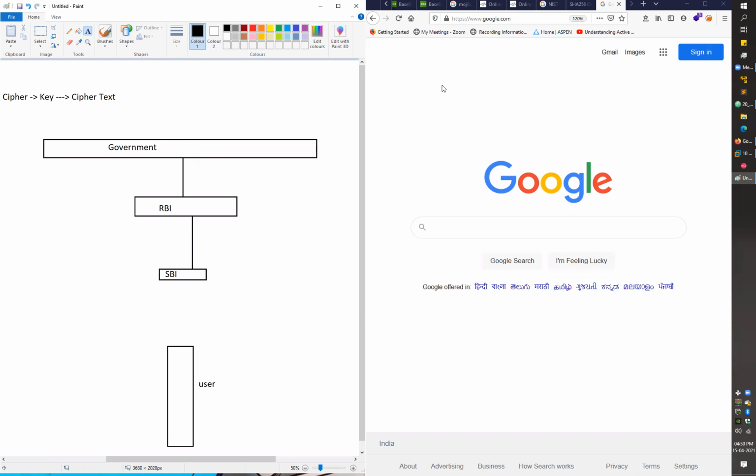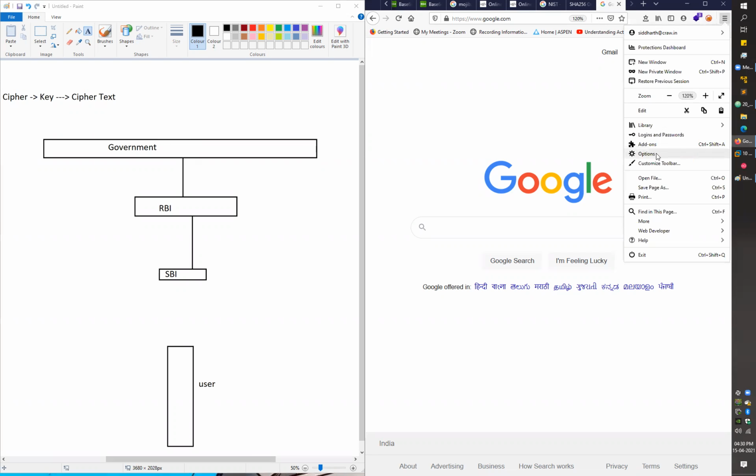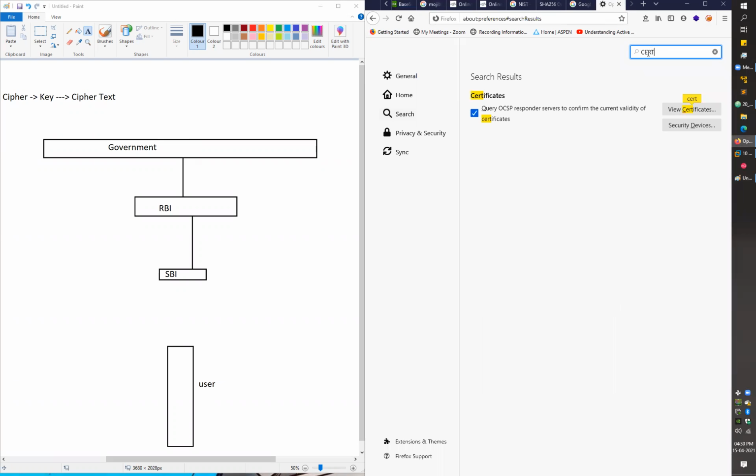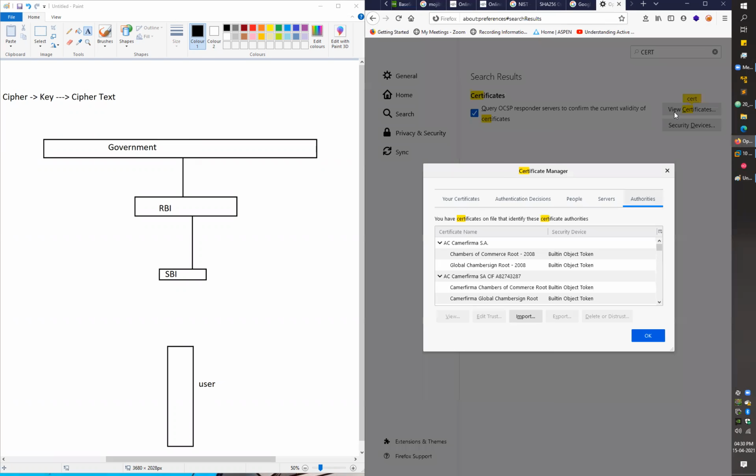For the browser case, we have this certificate just to prove the identity, right? And if you go to the preferences or options here, you can search for certificates, and you can see a list of all the certificates which are available in the browser, right? So you can say my browser trusts this government level authority.